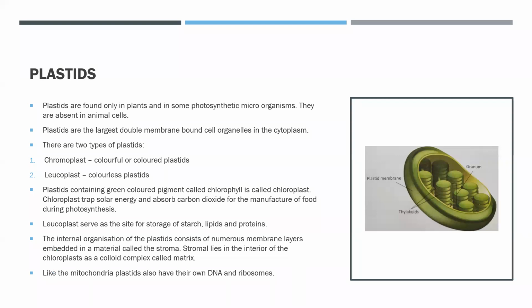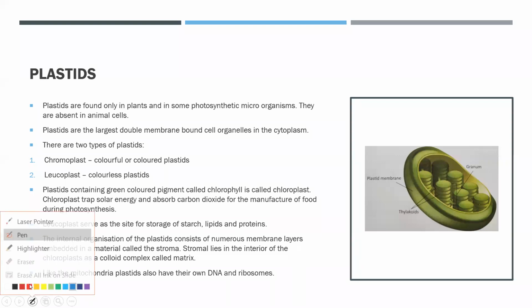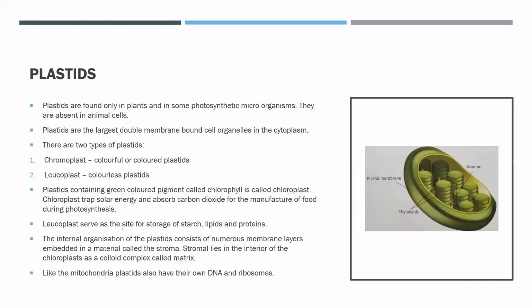Okay, then let's move on to the next point, which is the leucoplast. As I told you, leucoplasts are the site, that means the location, for storage. What are they going to store? They are going to store starch, that means carbohydrate, lipids, that means fat, and proteins. They can store anything: carbohydrate, protein, and fat.